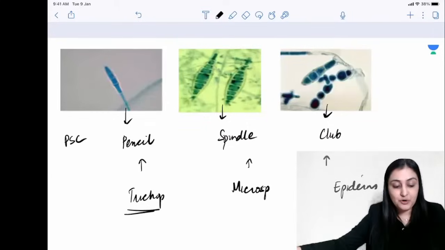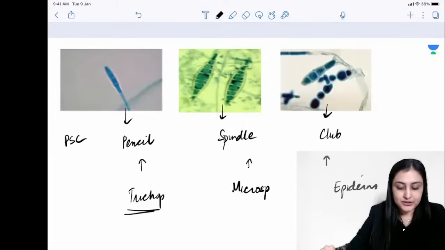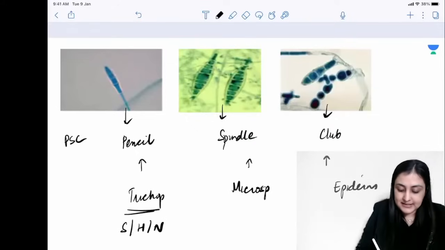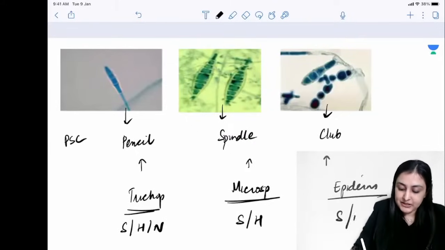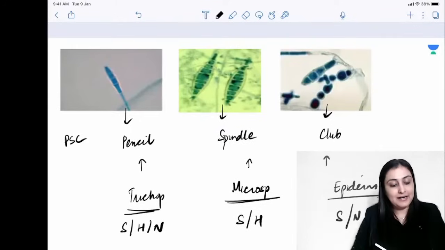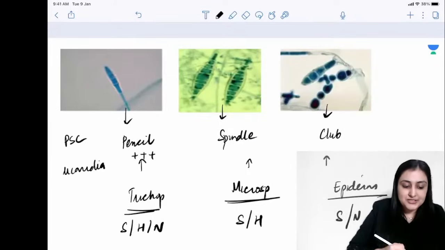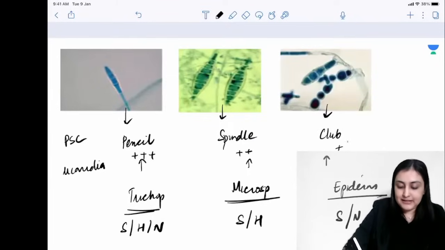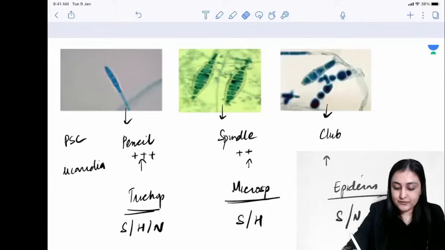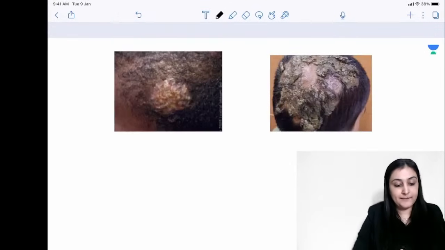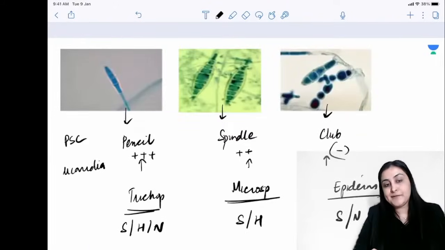Trichophyton will obviously involve all the tissues, right? So trichophyton is going to involve skin, hair and nails. Microsporum is going to involve skin and hair. Skin, everything will involve. Epidermophyton is going to involve skin and nail. Okay? As far as the microconidia are concerned, just keep on decreasing. In trichophyton you will find many. Here you will find a few. Here you will not find any. All right, here you will not see any microconidia. Okay, so this is about this thing.